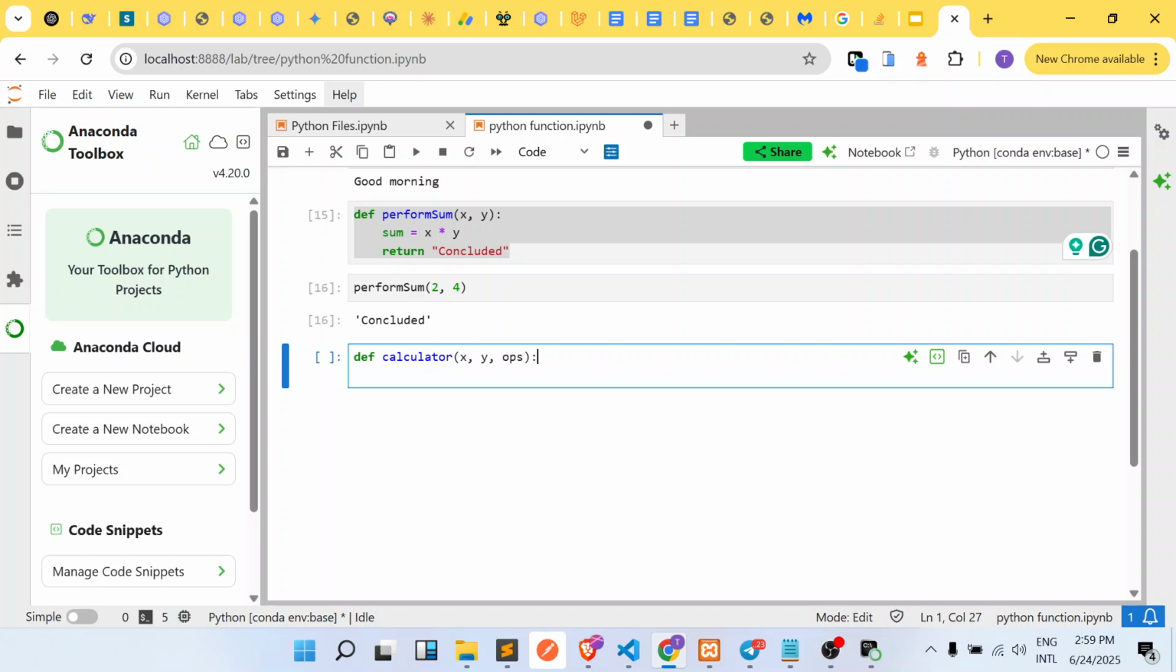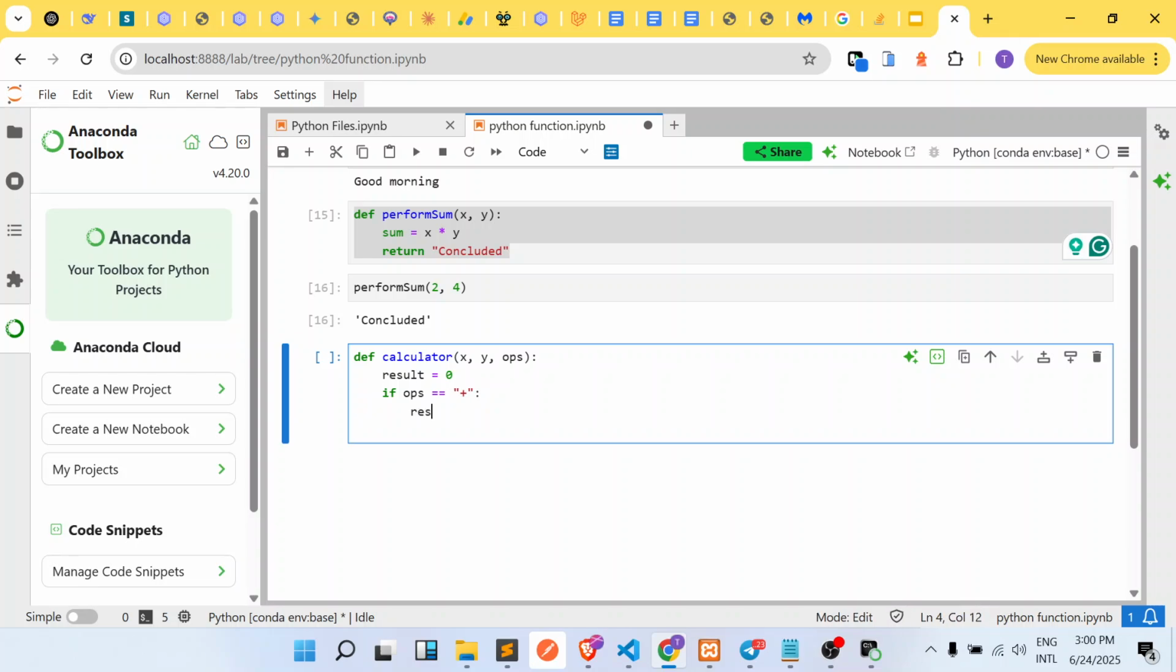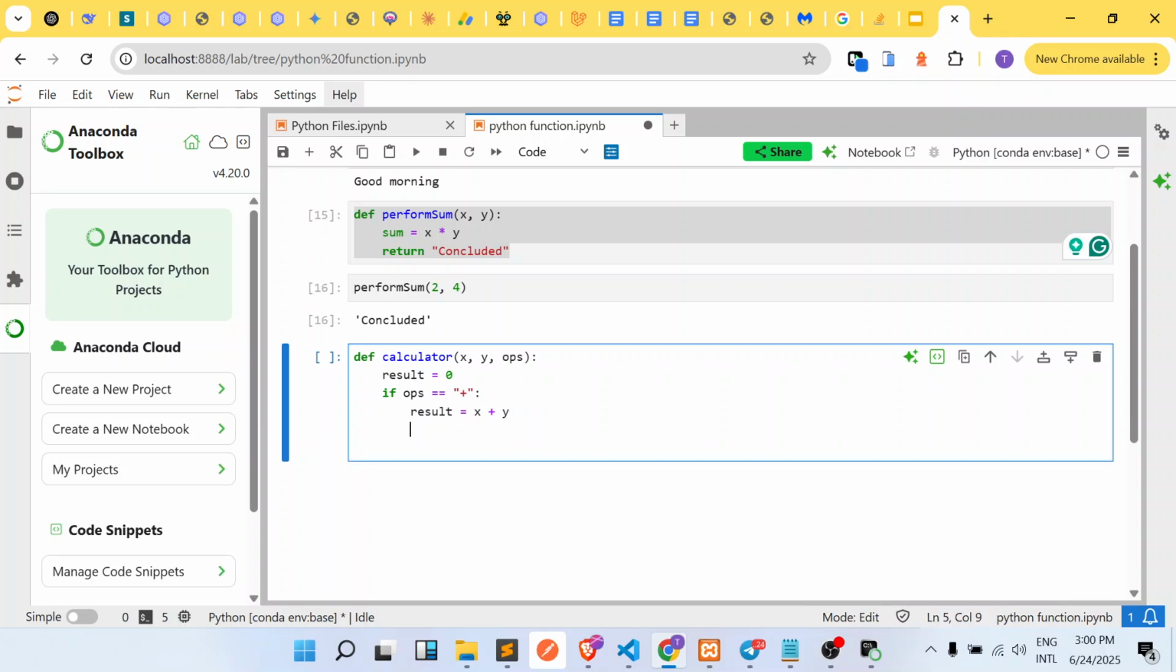Okay, so let's create a variable here. We are going to call this variable result, and we are going to assign it 0. So the value of that variable will be 0. Now let's start. If ops, which is this variable now, is equal to plus, so what we are going to do is result is going to be equal to x plus y. Okay, result is going to be equal to x plus y.